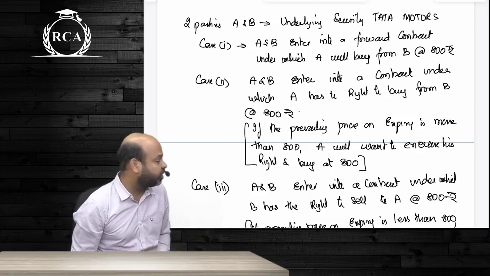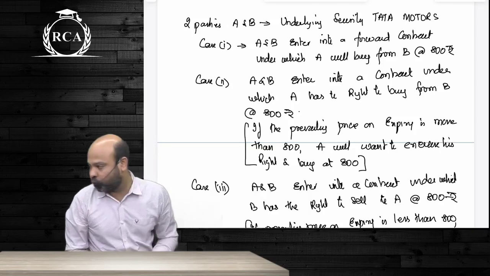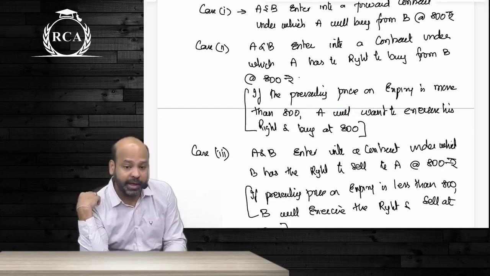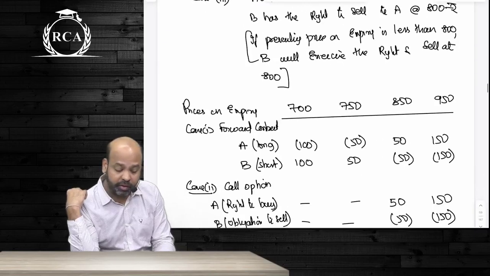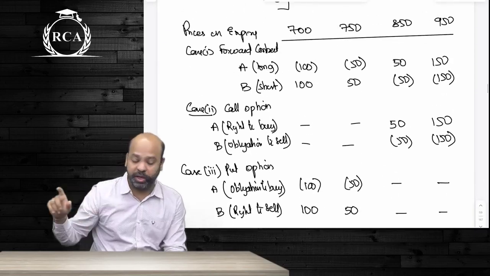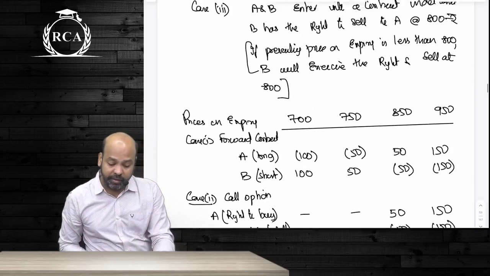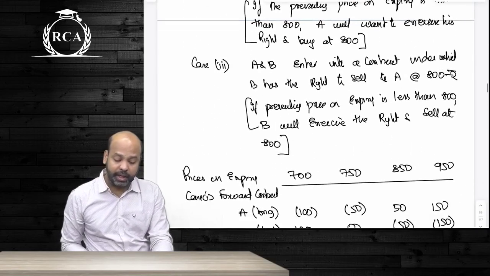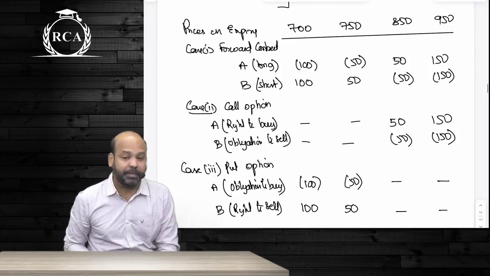Who has to pay this premium to whom? The option holder will have to pay this premium to the option writer for the right that he is possessing. This will be the only income that the option writer will have. Here I gave an example wherein we have the right to buy at 800 rupees and we have taken multiple prices on expiry.